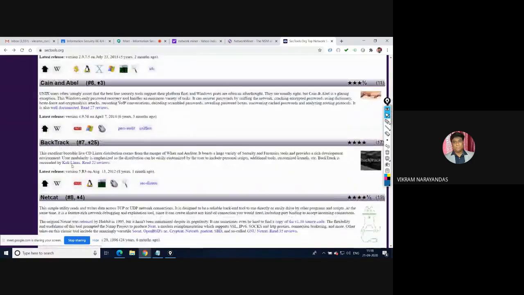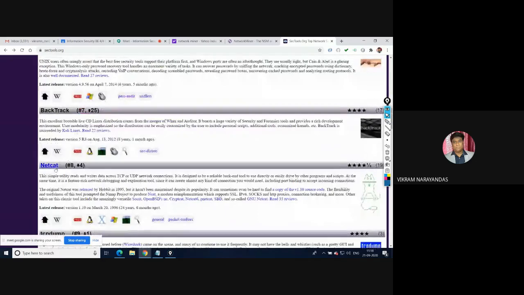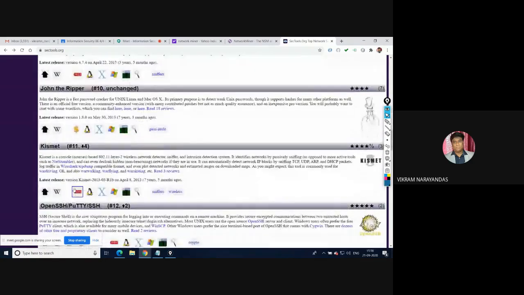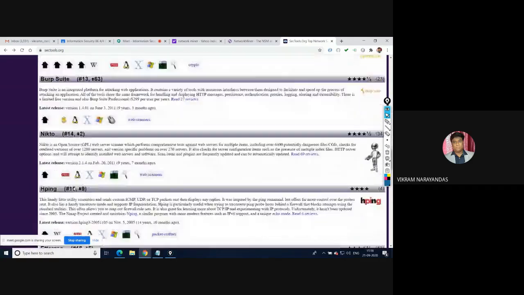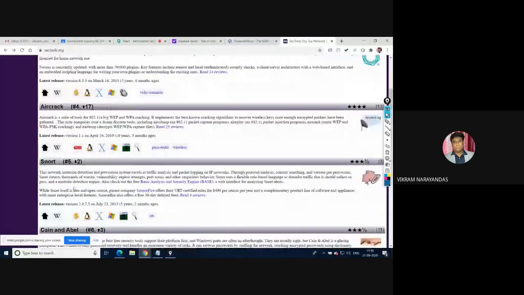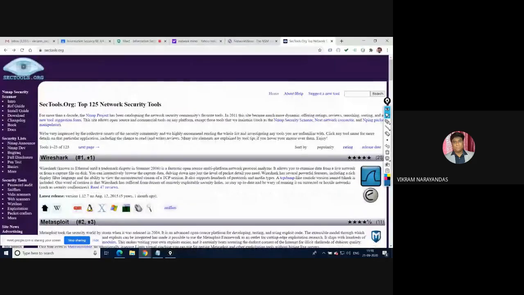We already discussed Backtrack, Netcat, and tcpdump. So there are some top tools you can see on this website, sectools.org. Among these ten different tools, we'll discuss one tool called Wireshark today.